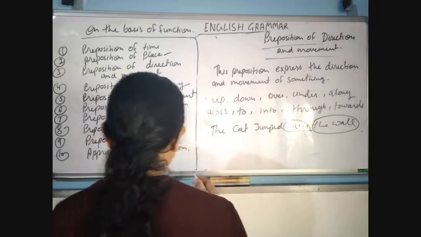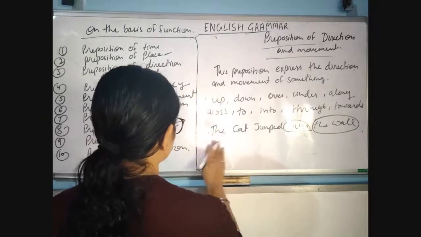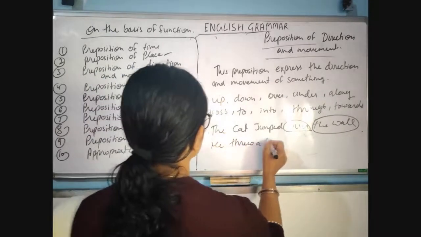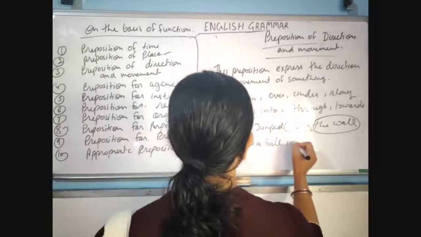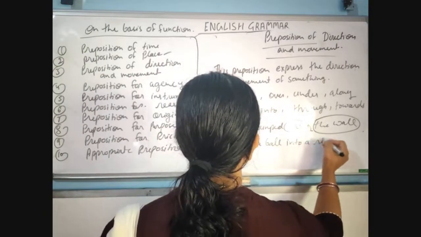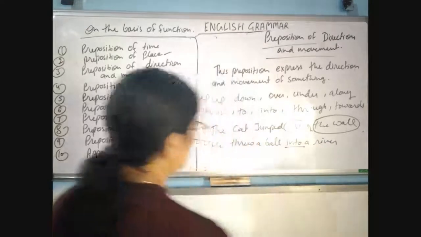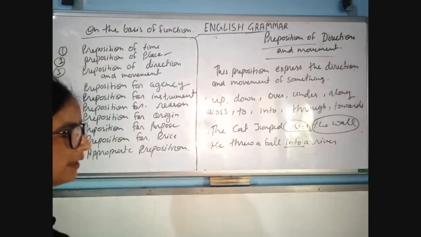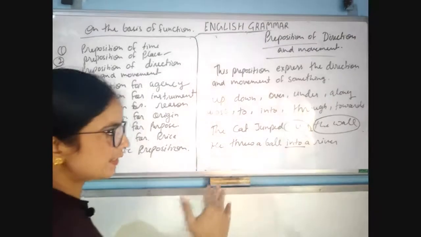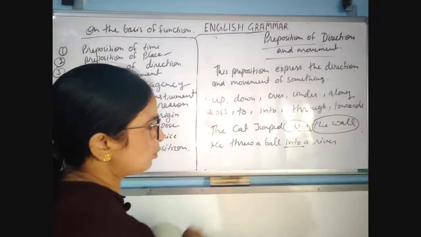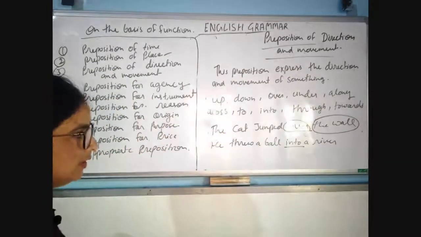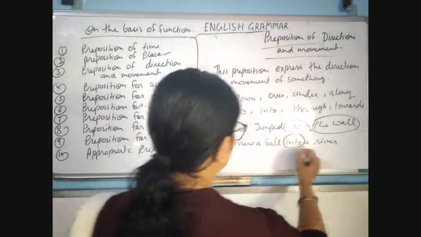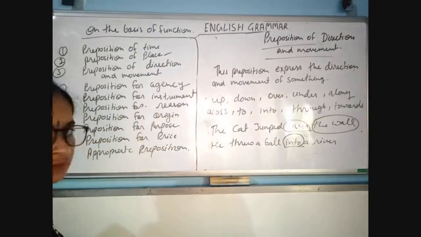He threw a ball into a river. So into, where he threw the ball? Into a river. So the river is the direction and it's showing the movement also. Okay, so that's why into is the preposition of direction and movement. Clear?